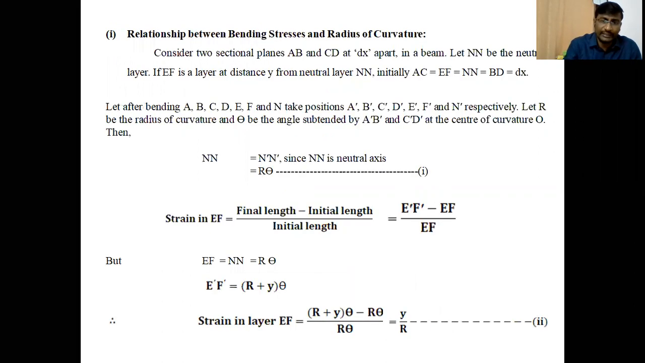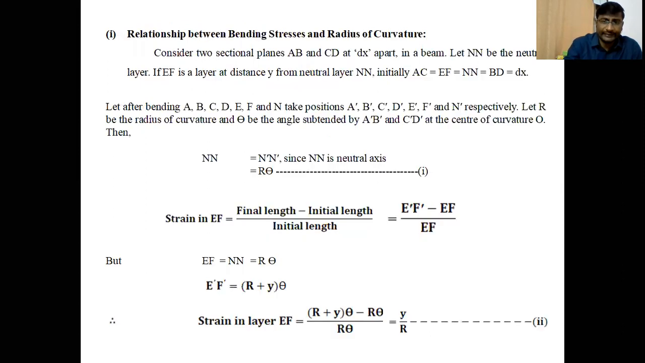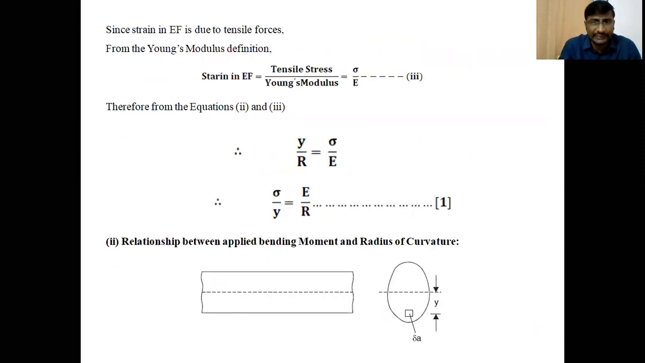From the second and third equations, we can write the strain in EF is equal to y by r in the second equation, and also strain in EF is equal to sigma by E in terms of Young's modulus. So from equations 2 and 3, we can equate the right hand side parameters, that is y by r in the second equation and sigma by E in the third equation. So y by r equal to sigma by E. After rearranging this equation, y is taken into the denominator and E into the numerator: sigma by y equal to E by r.